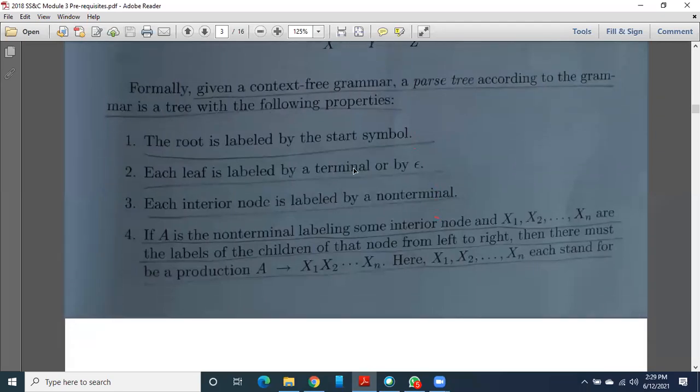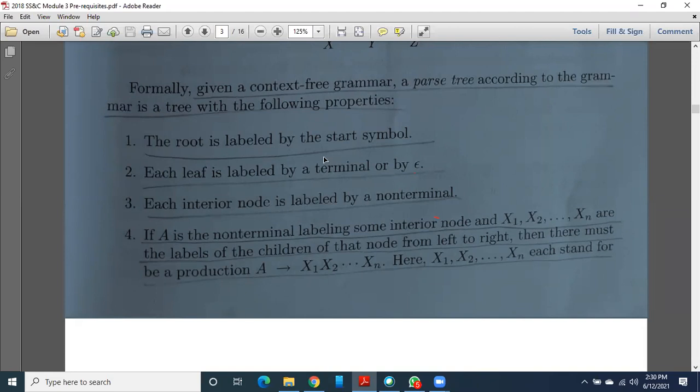And here we will come to the context free grammar. Instead of calling this a CFG or context free grammar, in short you can call it only a grammar, no problem. So suppose anybody gives you a grammar and asks you to draw a parse tree. According to that grammar, you will start to draw a parse tree.